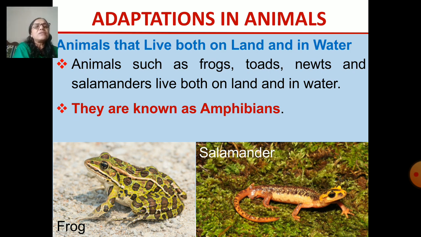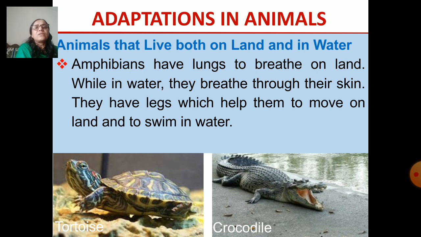Let us see what the adaptations are. Amphibians, as I told you, live both in water and on land. They have lungs to breathe when they are on the land, and when in water, they breathe through their skin. This is the adaptation. Another, they have legs which help them to move on the land, and when they are in water, they swim. This is how amphibians live both on land and in water.